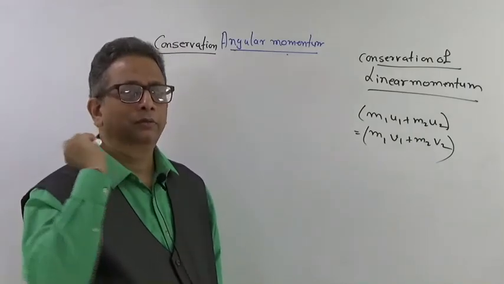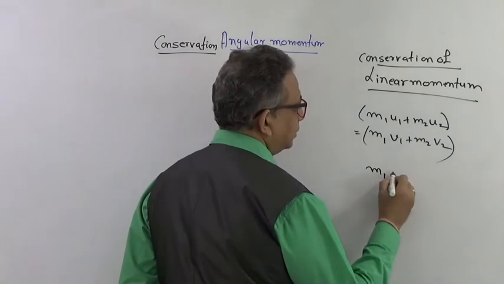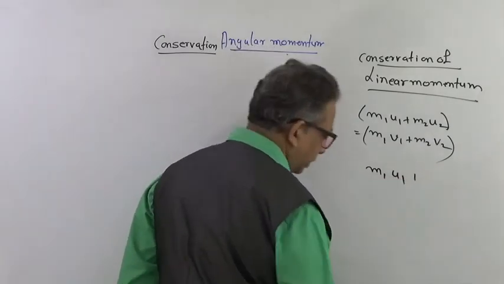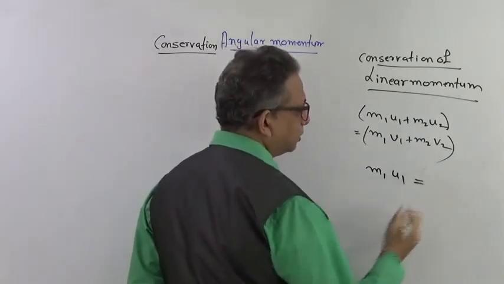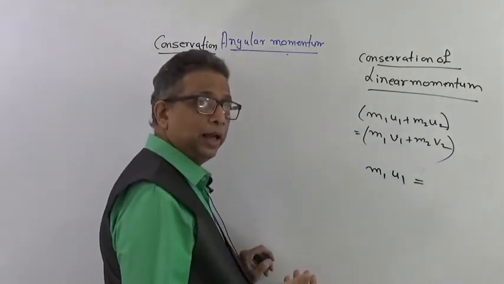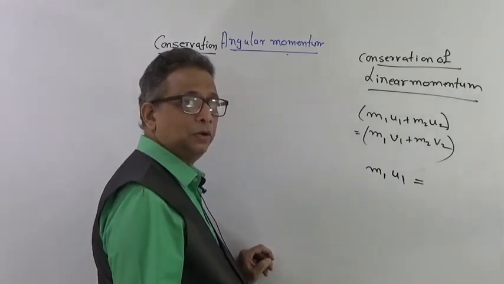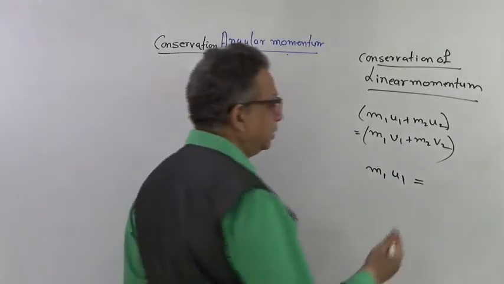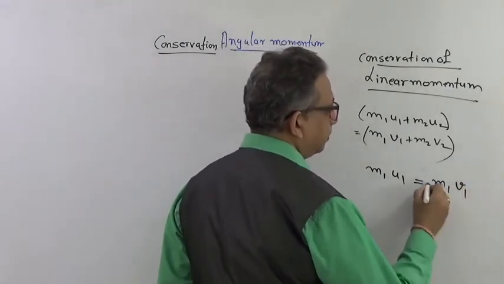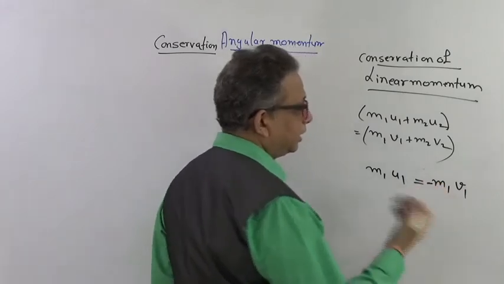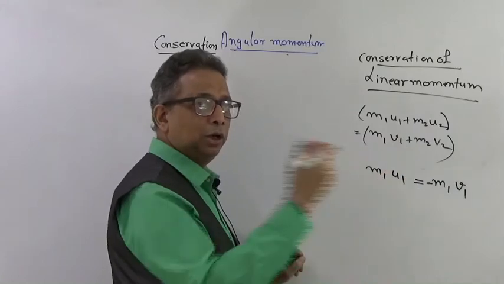I have a ball which I throw on a wall and it bounces back, so it will be having m1 into u1, that is the initial momentum, right? And after the collision, depending upon the collision, it will have another momentum, which will become m1 into, say, v1, but with the change of direction it can become minus, because after hitting the wall the velocity is going to change.